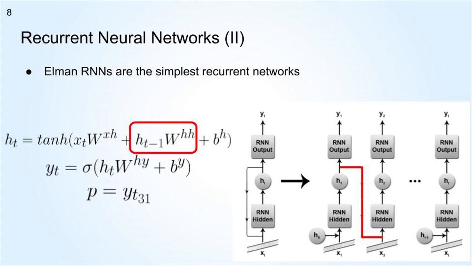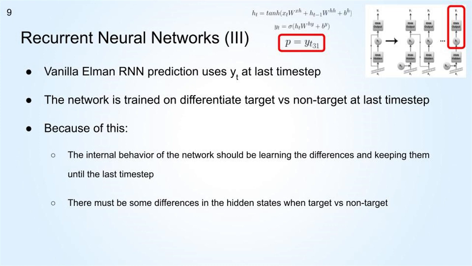As you can see, the hidden state H depends not only on the input, but also on the hidden state at the previous time step. This way, the final output Y is the response of the network after processing together the hidden state and the input signal. The vanilla Elman network prediction uses Y at the last time step. In other words, the network is trained on differentiating target and non-target at the last time step. Because of this, the internal behavior of the network should be learning the differences and keeping them until the last time step, right? So there must be some differences in the hidden states.